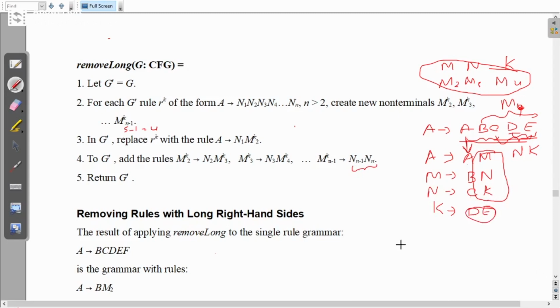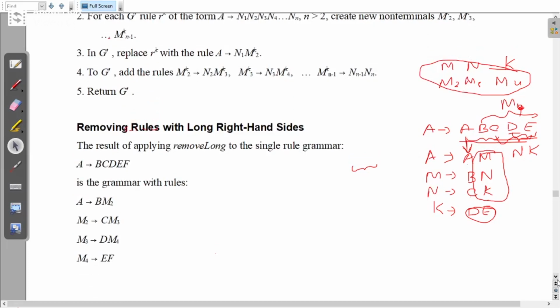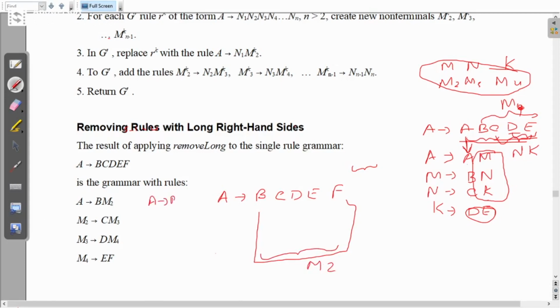So let me explain with an example. Removing rules with long right hand sides. If I have a rule like A gives B, C, D, E, F, how can I name it? Starting from M2, A gives B, and this entire remaining thing I will name as M2. So A gives B, M2. After that, what is M2?